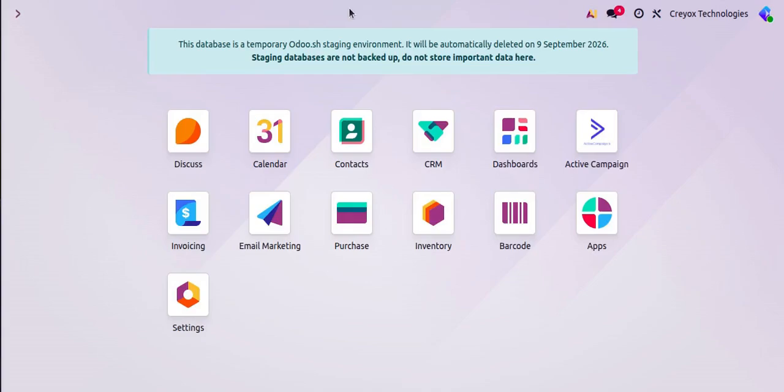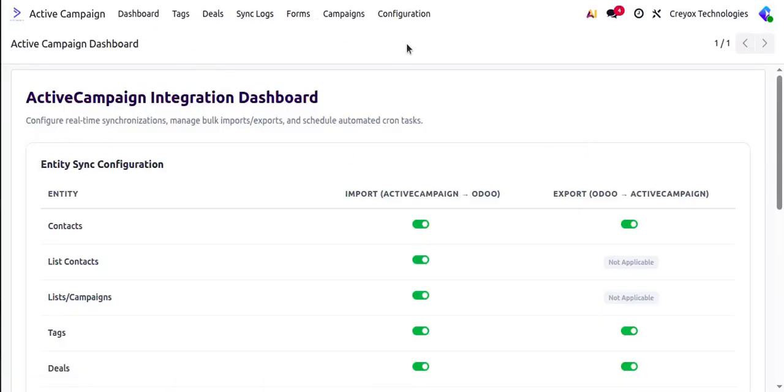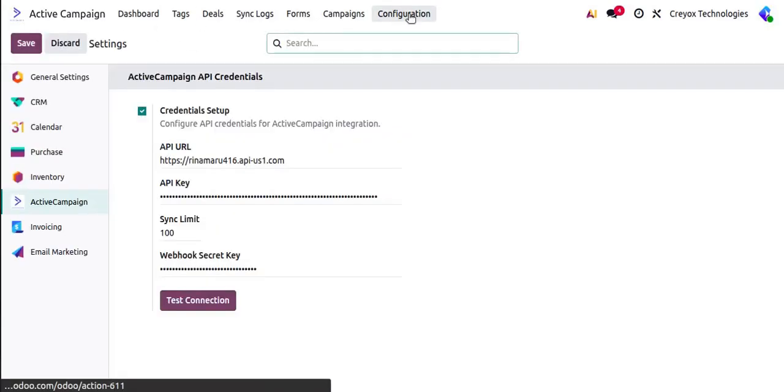Hello, in this video I will demonstrate the flow for our module ActiveCampaign. As soon as you install the module, you need to go to this module, that is ActiveCampaign. Then in the configuration, you need to set the API URL, the API key and the webhook secret key.